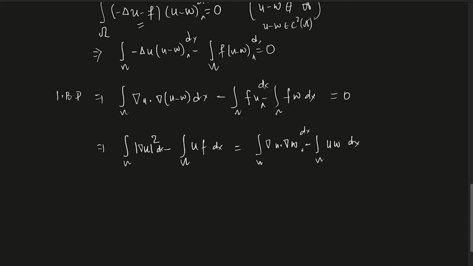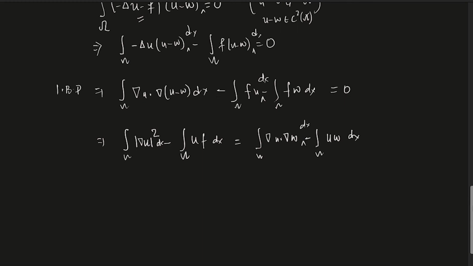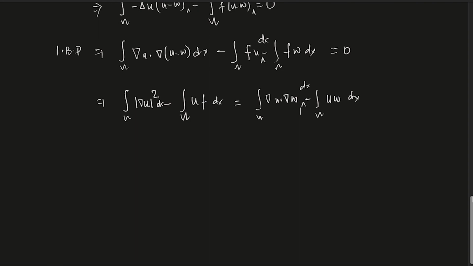Again, I'm always forgetting dx is there. Now what does that say? Let us do this a little bit. Here I'm using this: you guys already know ab is less than a squared by 2 plus b squared by 2, right?